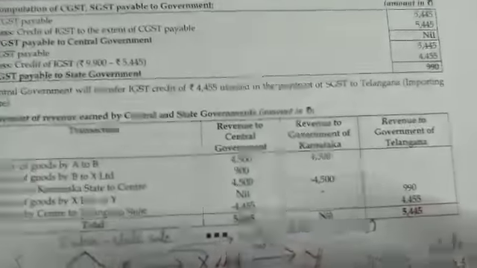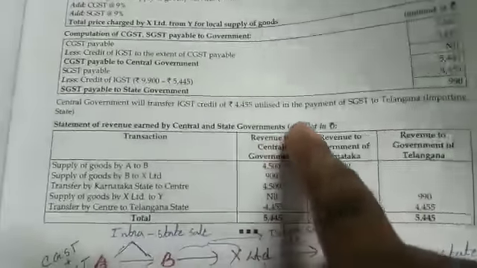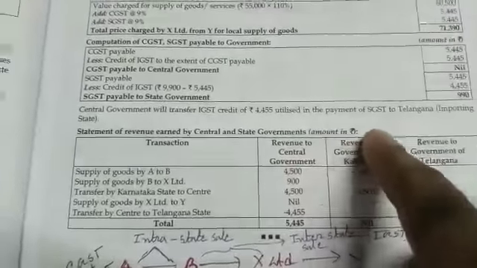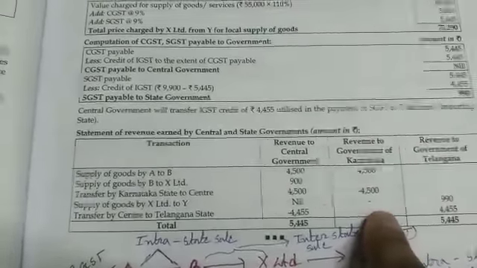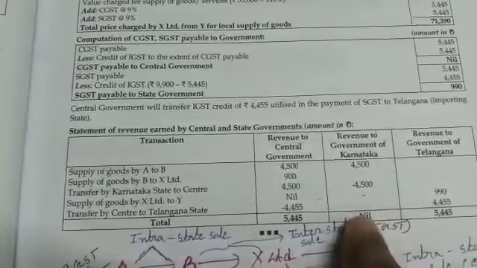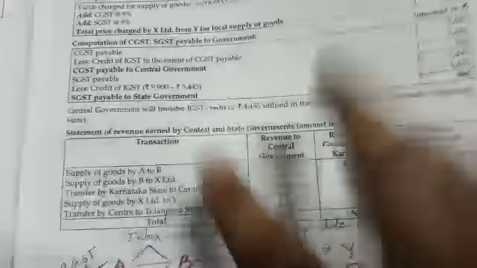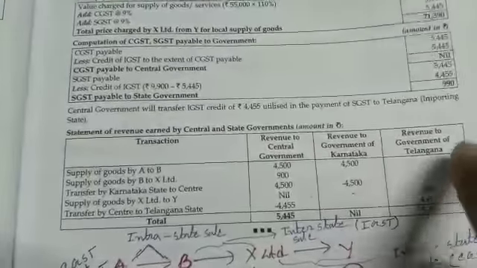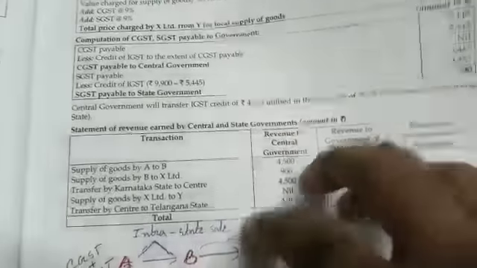So here since the Karnataka state does not consume the product, the Karnataka state is not liable to get any revenue from this transaction. We know that GST is a destination based tax, and the rule is that where the product is finally consumed, that state will get 50% of the share of GST, and the balance 50% of the share of GST will be enjoyed by the central government.